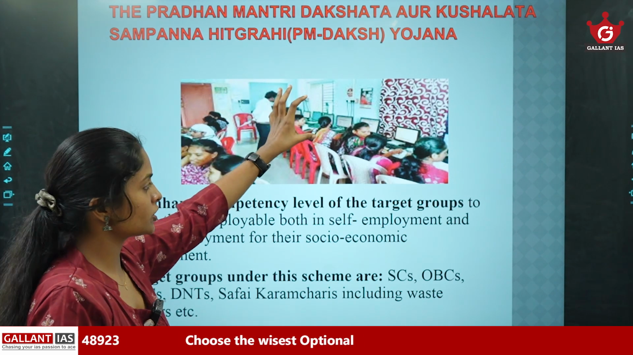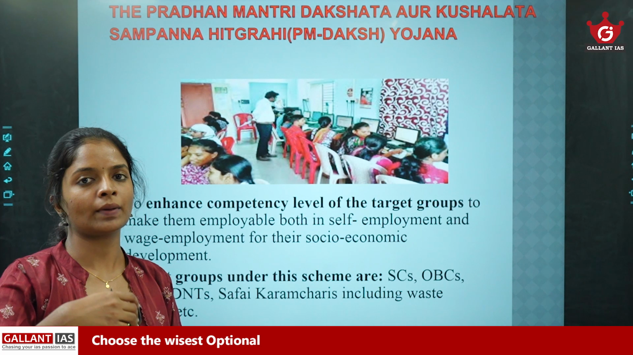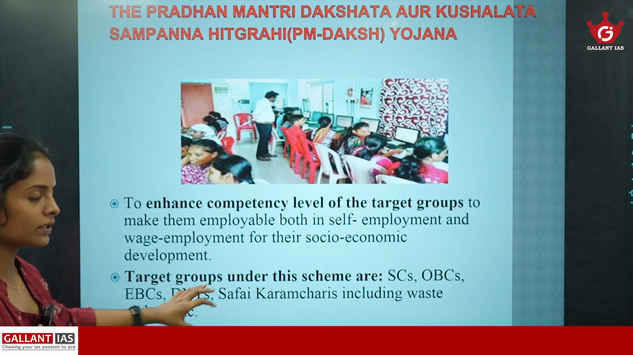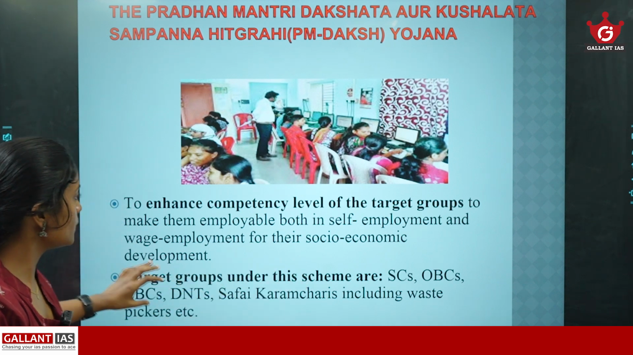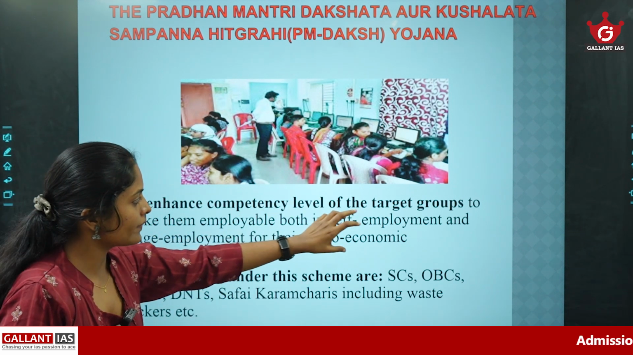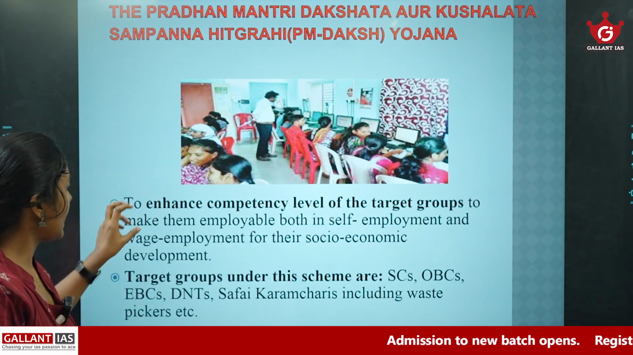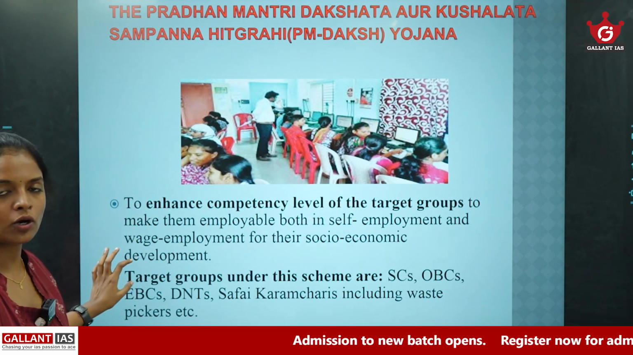This PM DAKSH Yojana aims to improve the capacity or skill development of the target groups, which we have already discussed. The aim is to enhance the competency level of the target groups to make them employable, both in self-employment and wage employment, for their socio-economic development.